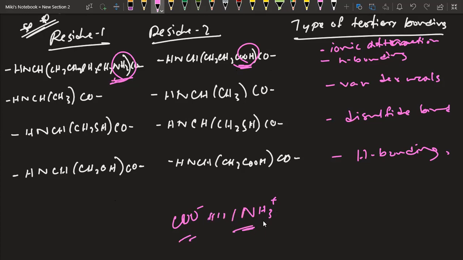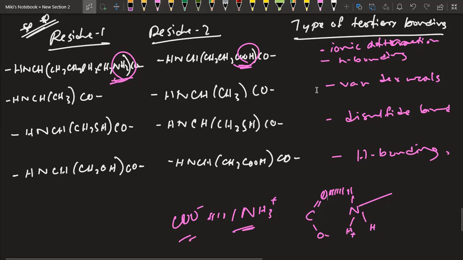That's the ionic bonding. At the same time, this carbon has C double bond O, and that's the O minus, and N has this hydrogen here, with the other H's, this is H plus here, and this is another H. So this NH3 total, and there's the carbon bonded with the other part of the carbon. What happens? These hydrogen and oxygen tend to form what? Hydrogen bond. So that's how it works. Try to draw structures and then imagine what I'm trying to say. Try to draw the discrete structure. That will be much more convenient for you.